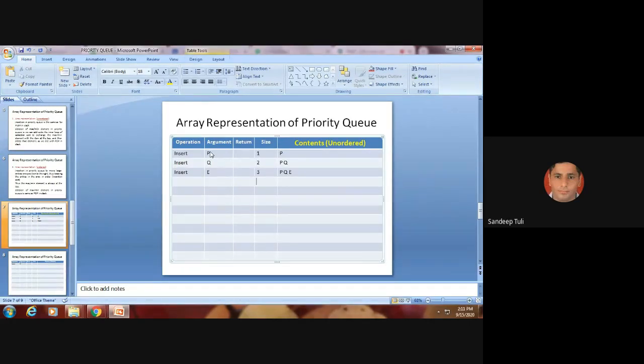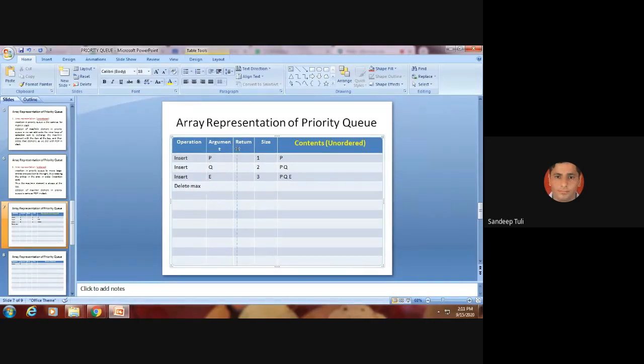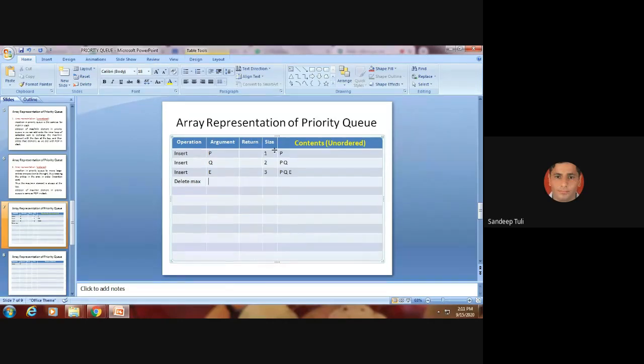Now delete, or delete maximum. Here you have been asked to delete the max element. You need to delete the maximum element. It means which type of queue are we using? Maximum priority queue. We are using a maximum priority queue. So what will be the returning element here? Q will be returned. Very good. Q, because it has the highest priority.